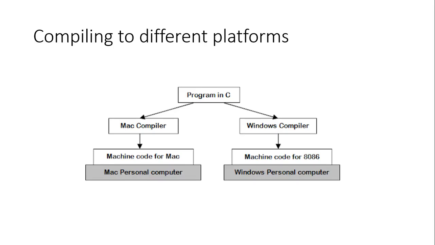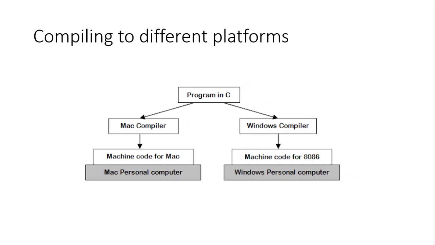Now let me go to the previous thing that we have seen. In that case, you write the code once, compile it many times, and run on different machines. Whereas the idea that I have given you just now is you compile it once, run on any machine.